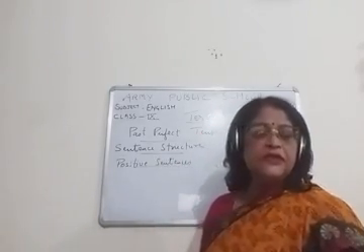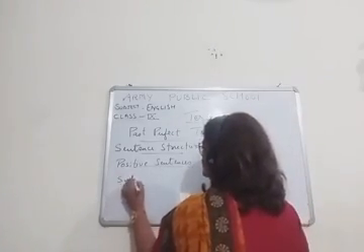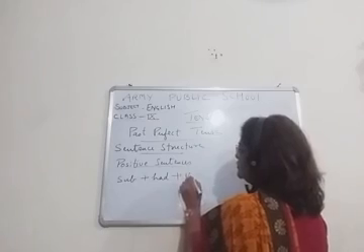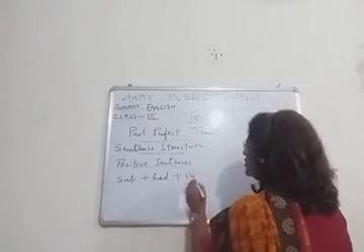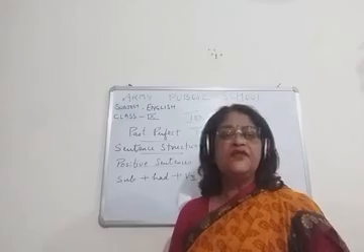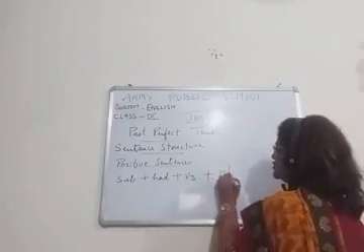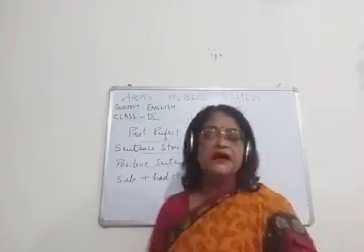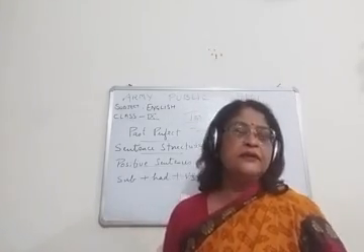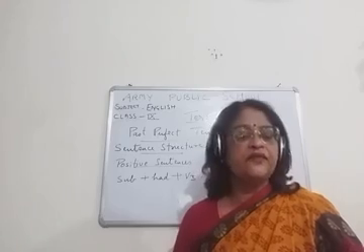So, first we are taking the positive sentence, and children, it is subject plus had plus V3 plus object. Remember children, it is a perfect tense. In all the perfect tenses we use the third form of the verb. So this is the sentence structure of the positive or affirmative sentence of the past perfect tense.